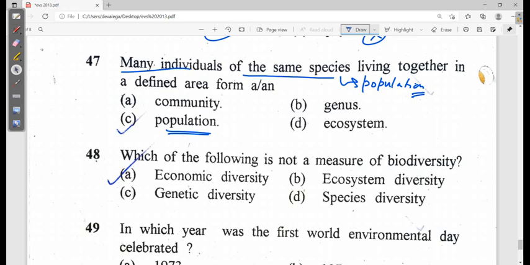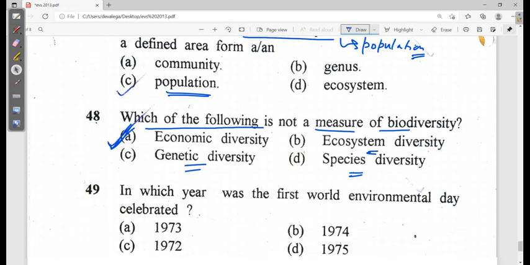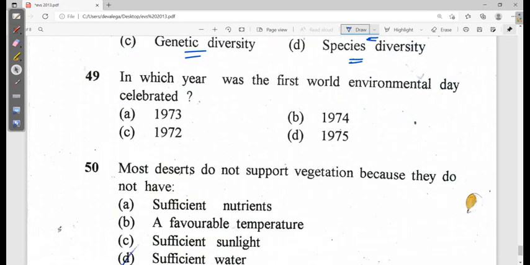Then next one, which of the following is not a measure of biodiversity? Economic biodiversity is the correct option. Okay, this is genetic biodiversity is the measure of biodiversity, species and ecosystem as well. Economic biodiversity is not the measure of the biodiversity. Now next, in which year was the first World Environment Day celebrated? Again a very important question and answer is quite straightforward. 1974. Actually it is proposed in 1972 but celebrated on 1974.